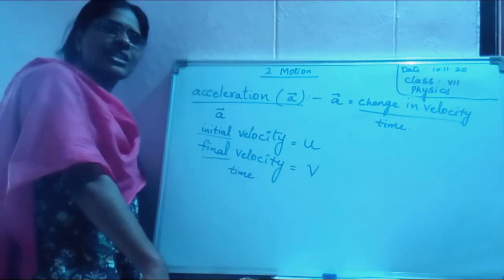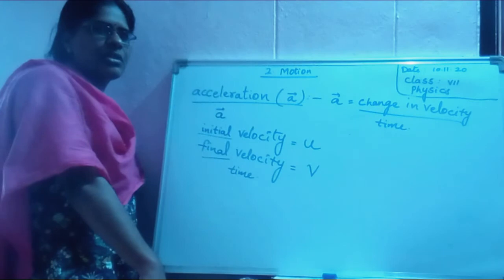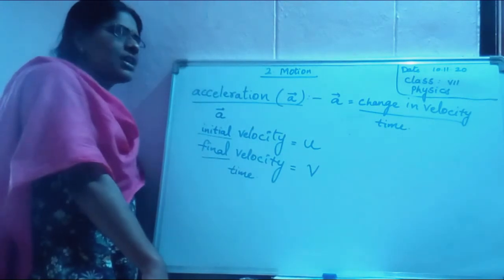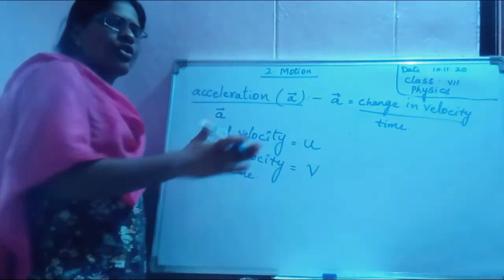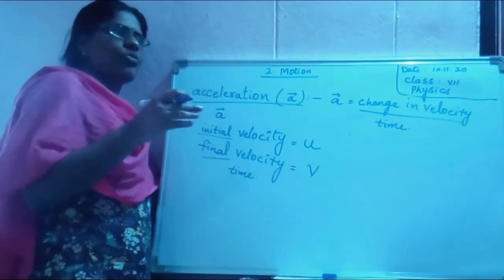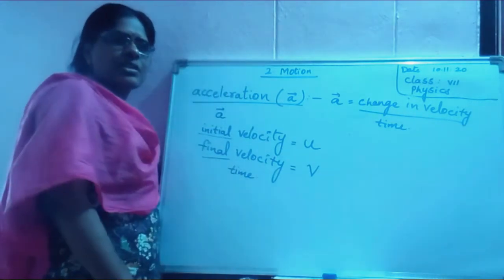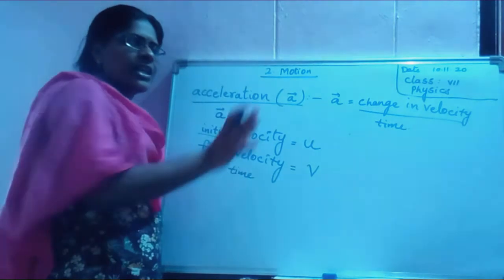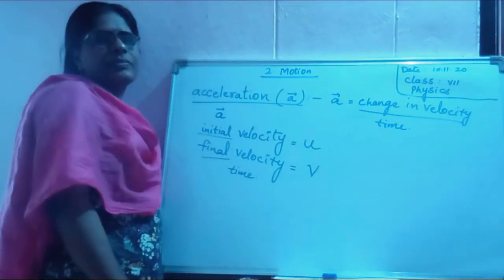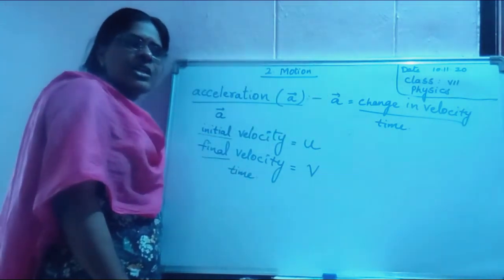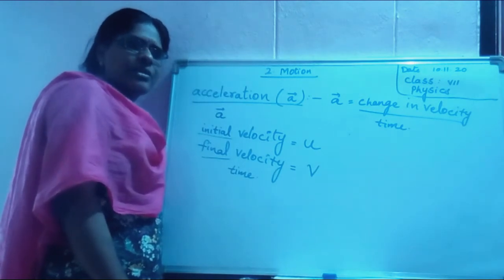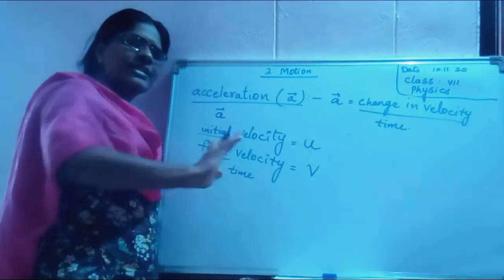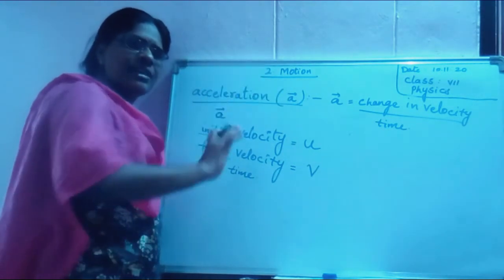Change in velocity by time. Suppose you are moving on the road at 15 kilometers per hour. Suddenly a speed breaker comes, and you reduce your speed to, let us assume, 10 kilometers per hour. Is there a change in velocity there?